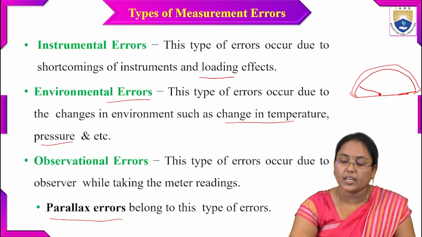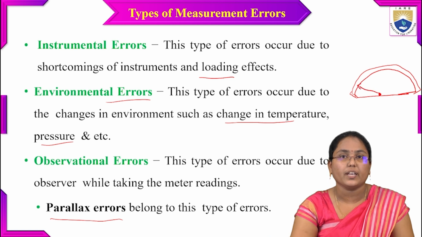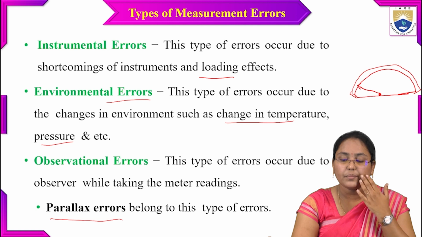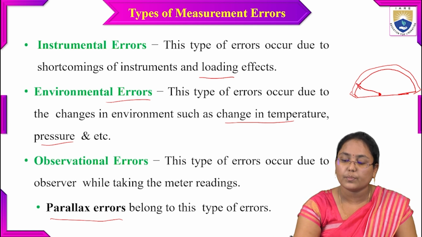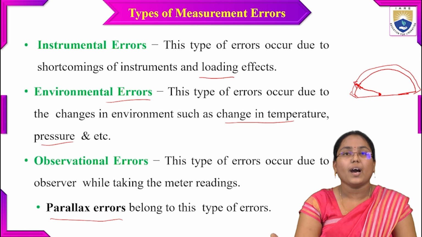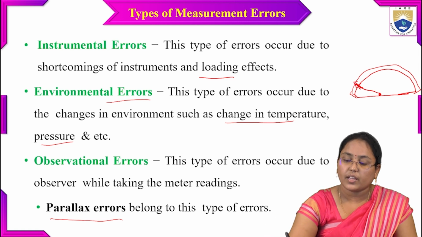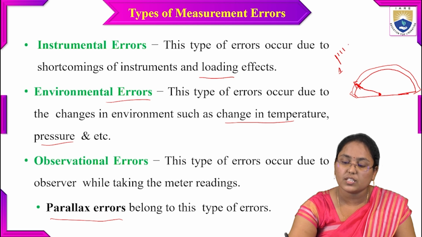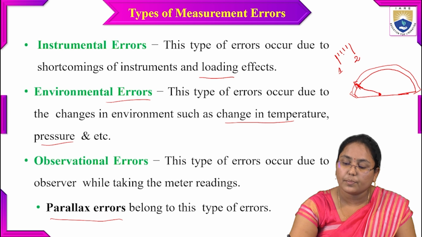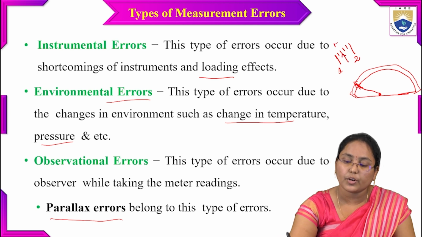Now whenever I'm taking a measurement, the pointer is pointing at one place. If I'm unable to properly and accurately mark this value, there might be readings like this. This is 1, for example, 1.2, 1.4, 1.6, 1.8, and this is 2. Now the pointer might be pointing to this particular place, which is nothing but the 1.4 value.